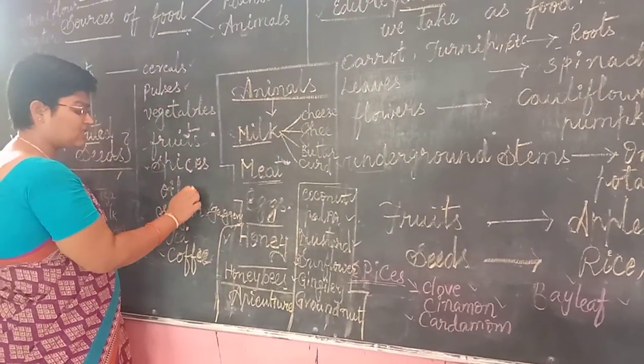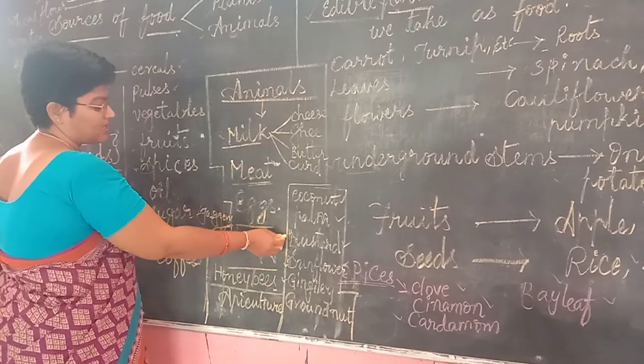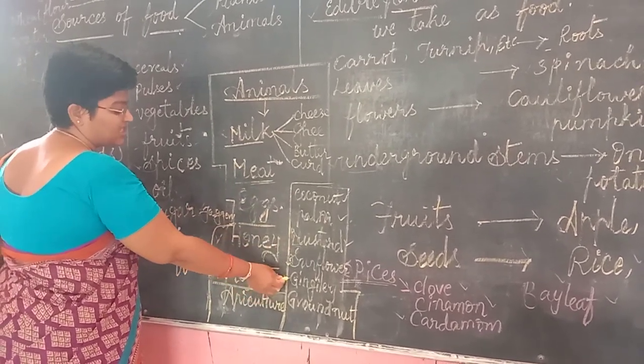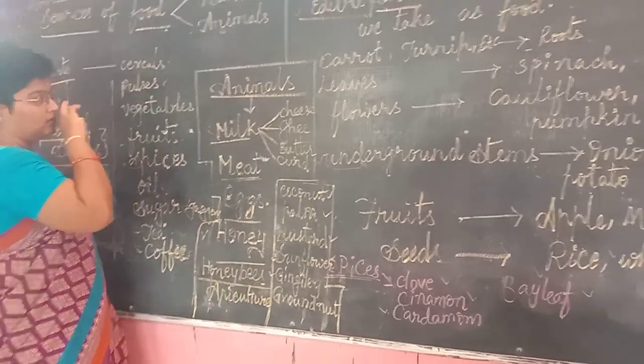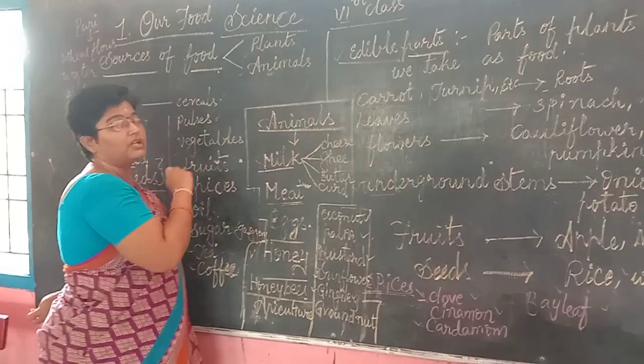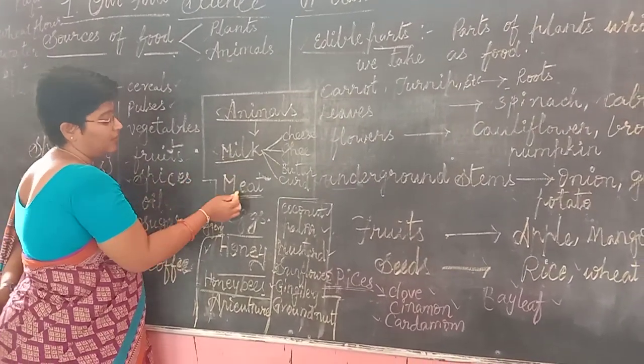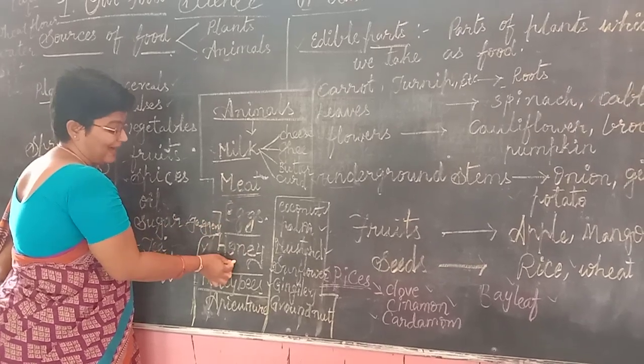And where do we get oil from? From coconut, palm, mustard, sunflower, gingelly, groundnut. Finally, animals. The animal products we get from animals are milk, meat, eggs and honey.